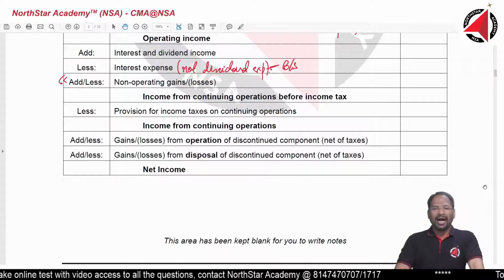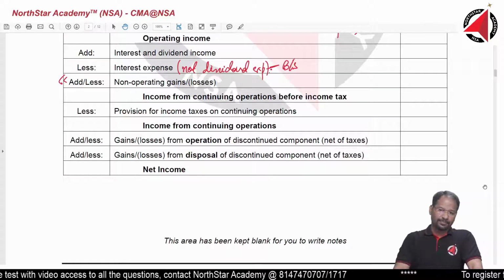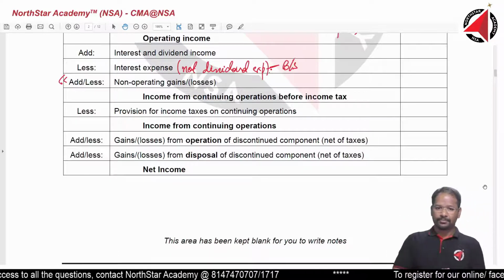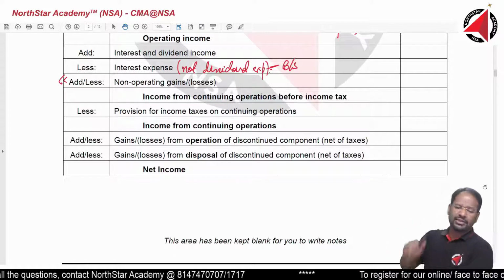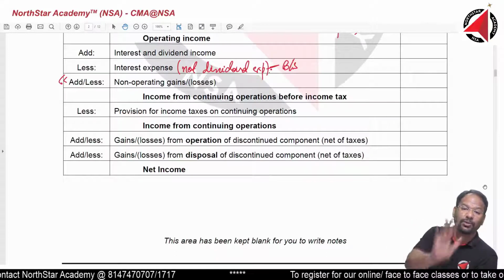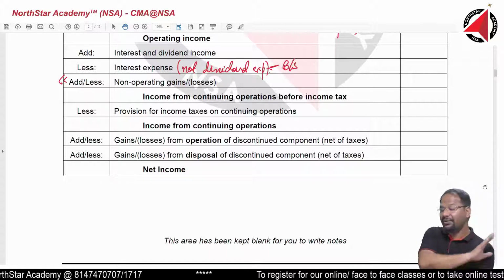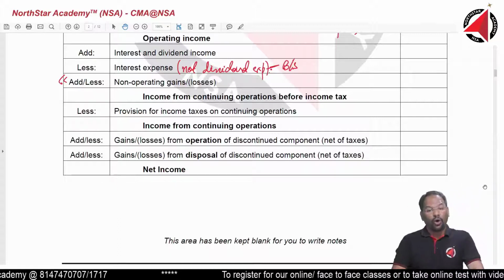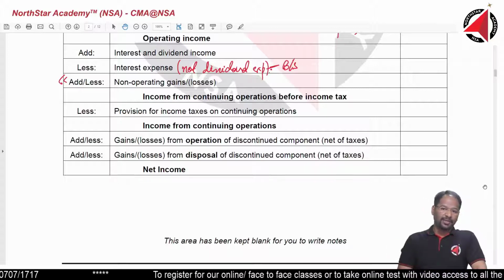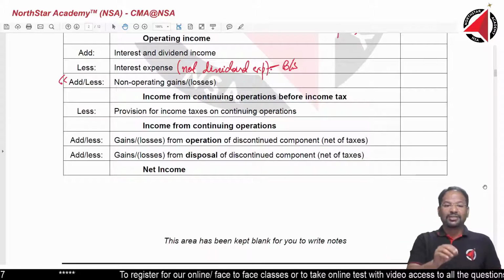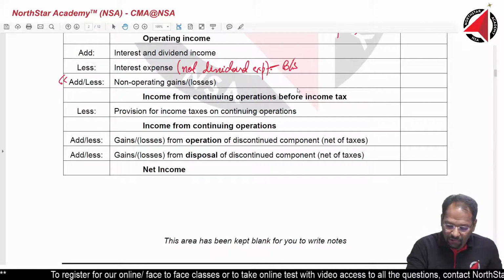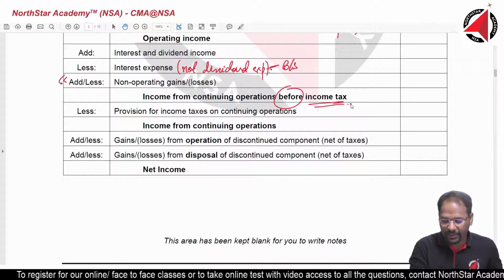For example, I deal in four different products: chairs, tables, sofas and beds. These are my four business operations, and I have no plans of closing any of them during the year. All the income I have earned from these four operations together is called income from continuing operations. Very important.